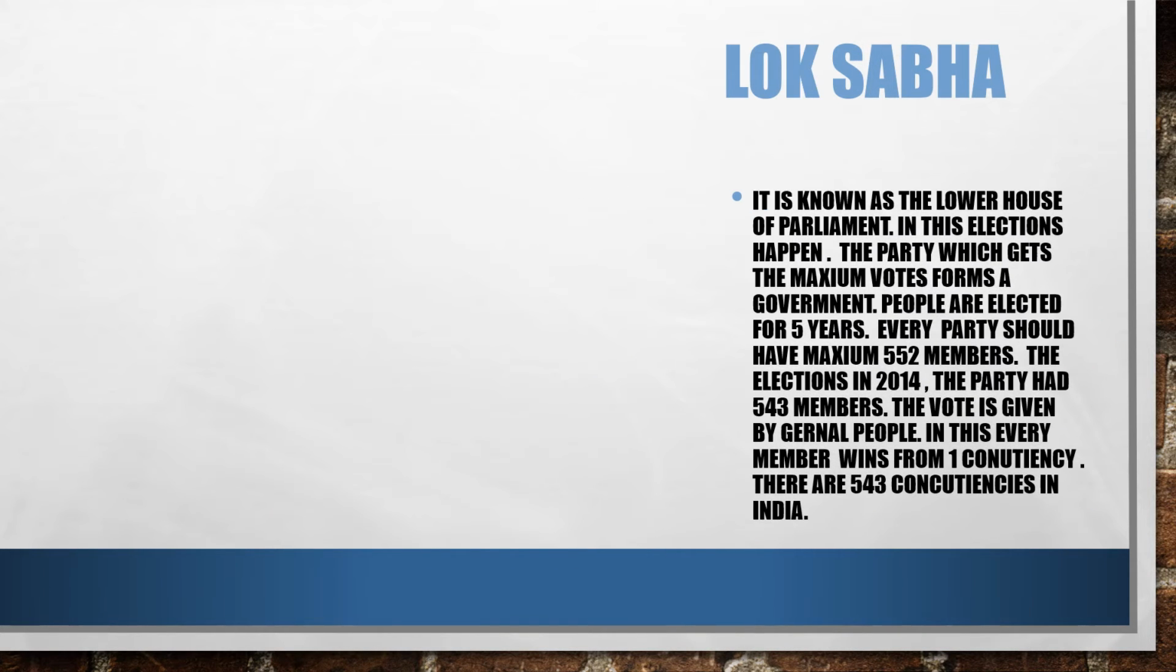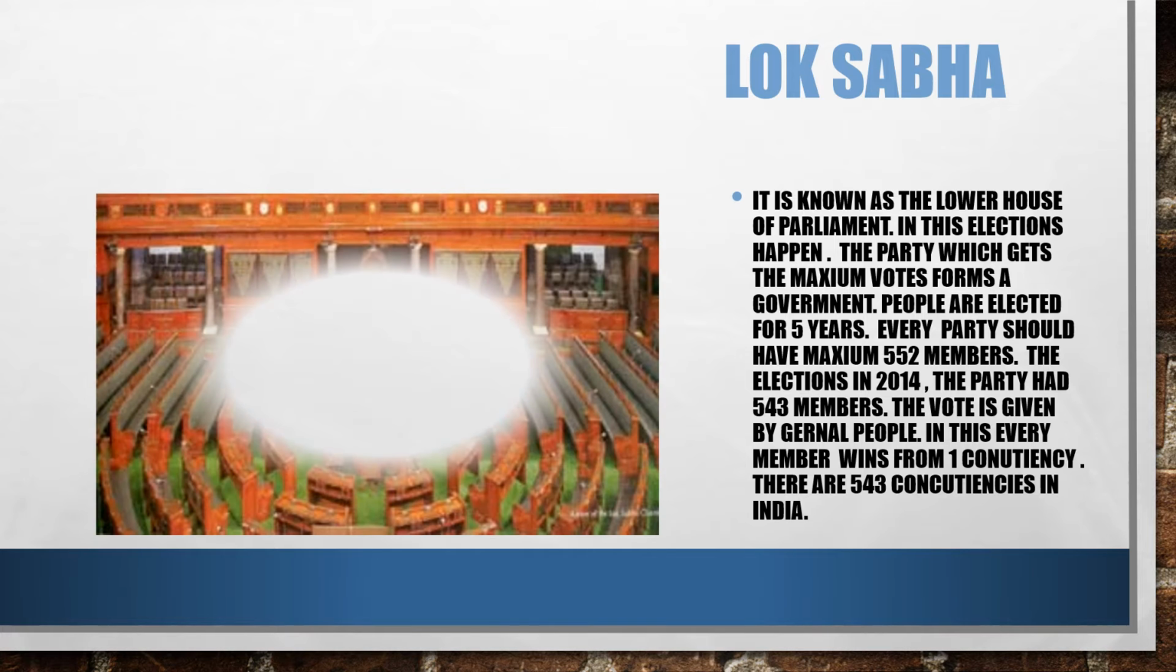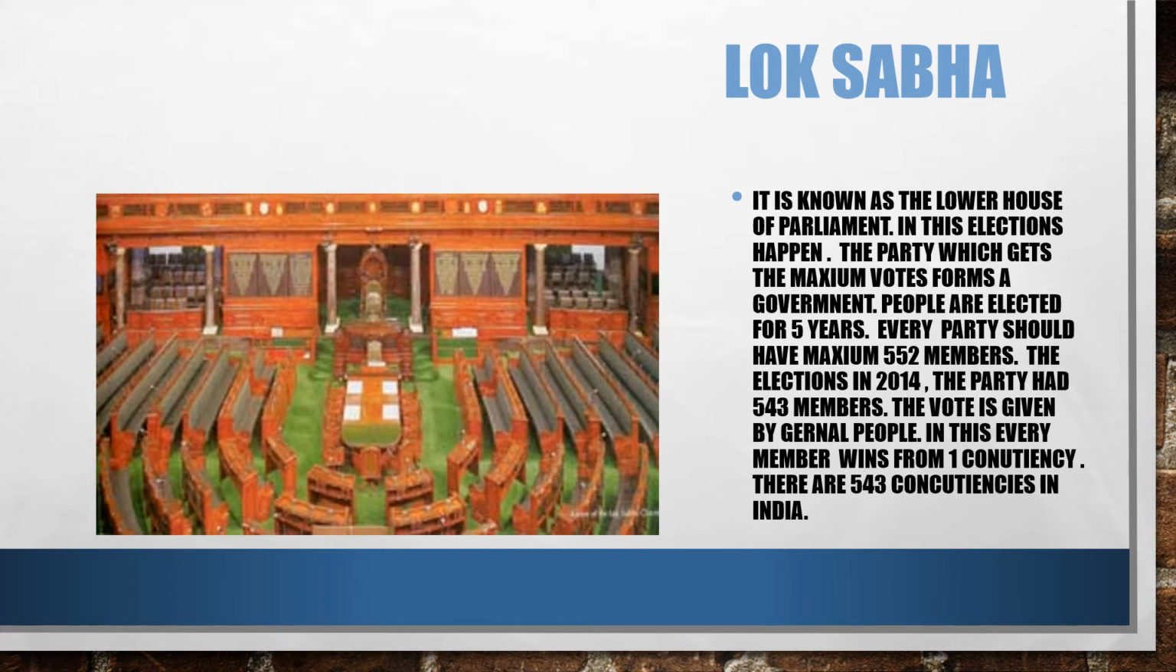Lok Sabha. It is known as the lower house of parliament. In this, elections happen. The party which gets the maximum votes forms a government. People are elected for 5 years. Every party should have maximum 552 members. In the elections in 2014, the party had 543 members.